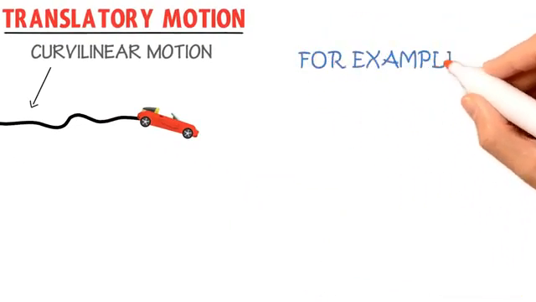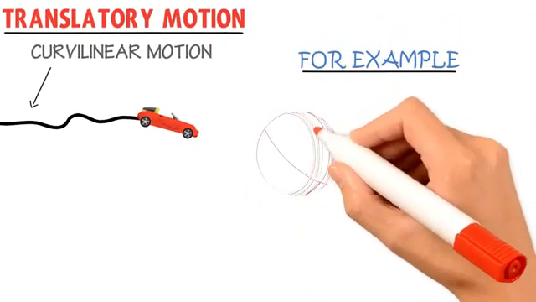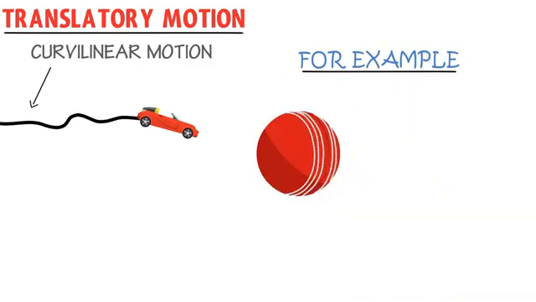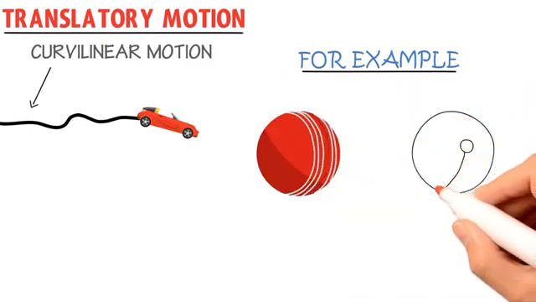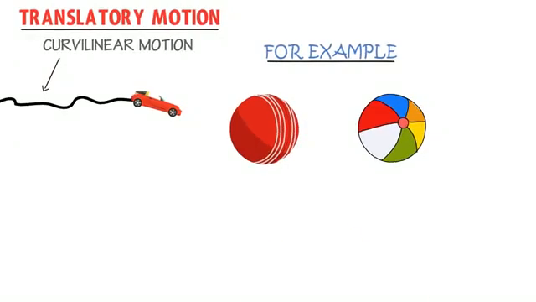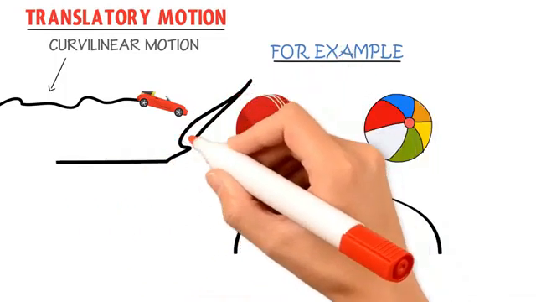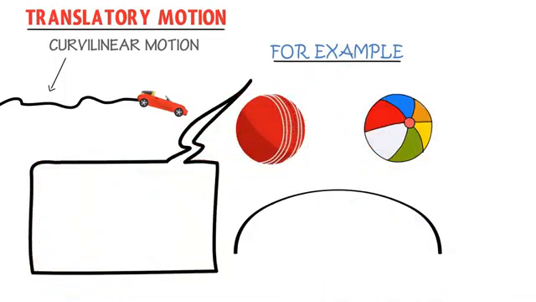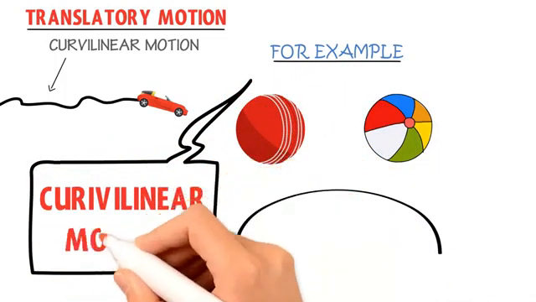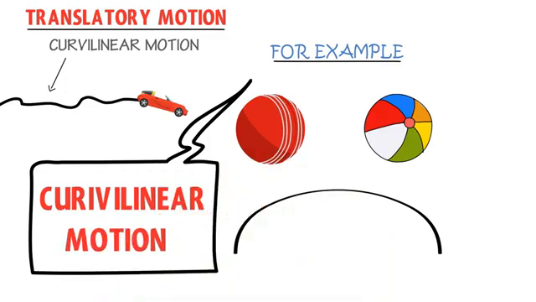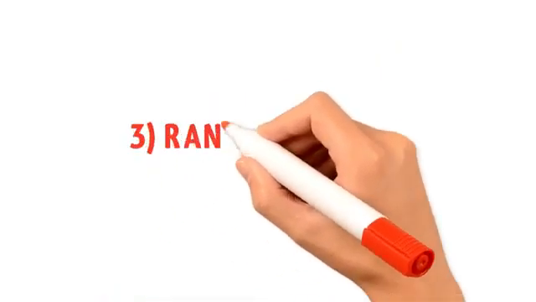For example, the motion of a cricket ball in air and the motion of a football in air. These two objects move in a curved path. Hence, when a body moves in a curved path without any rotation, we call such type of motion a curvilinear motion. The third type of translatory motion is random motion.